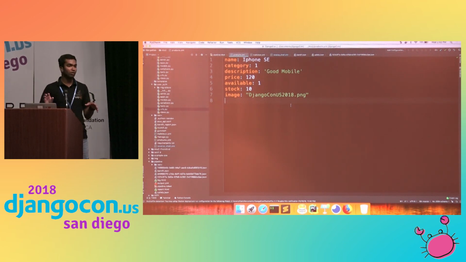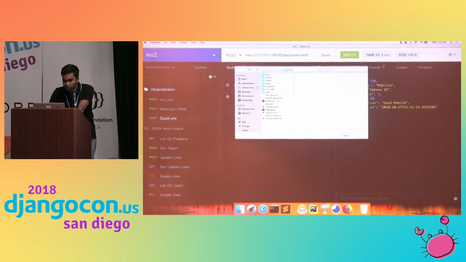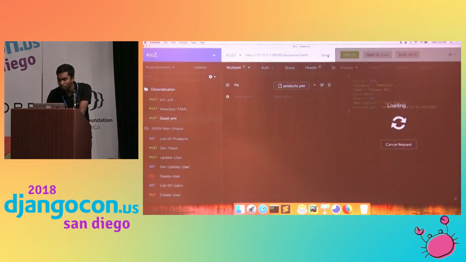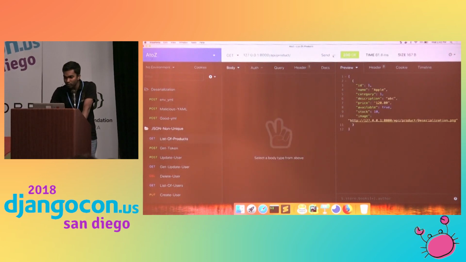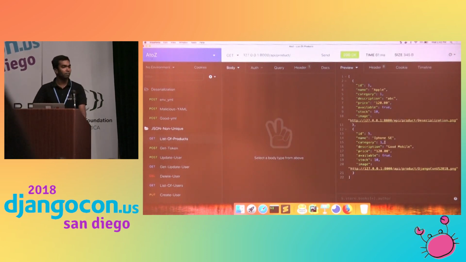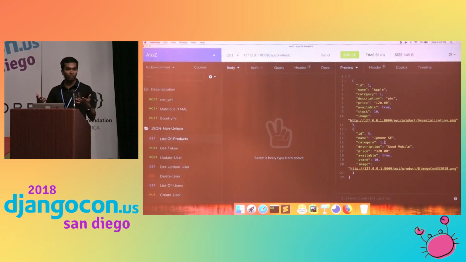This is the basic, normal YAML file I should upload. So I'll upload it now, product. It's created. Let's go to the list of products. It's created, right? This is the way the client should upload a YAML file.